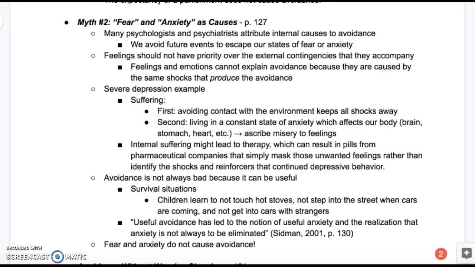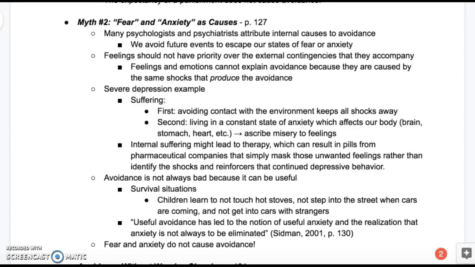So this internal suffering may lead to therapy, which can result in psychiatrists prescribing medications, and these medications might just mask the unwanted feelings rather than actually identifying the shocks and the reinforcers that continued the depressive behavior.